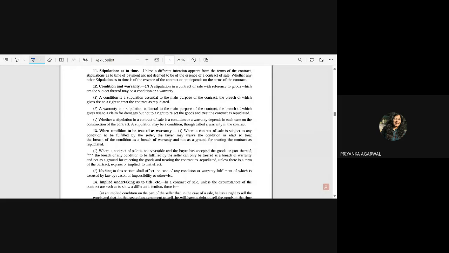This is the only confusing point. Otherwise, condition and warranty is very simple. From this, I think most of you would have understood what is condition and what is warranty. Can anybody say the difference?